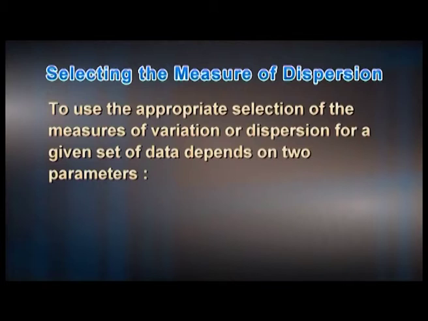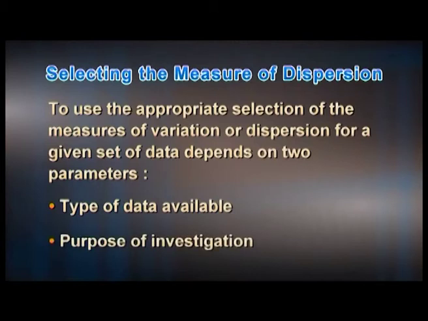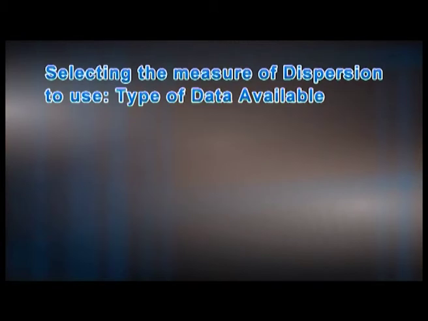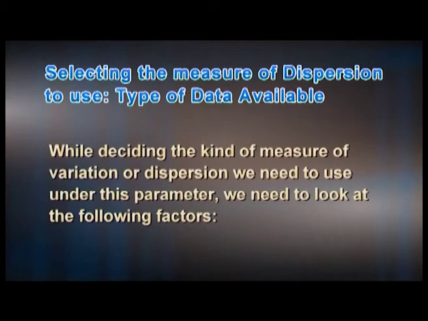Selecting the measure of dispersion to use. The appropriate selection of the measures of variation or dispersion for a given set of data depends on two parameters: type of data available, and purpose of investigation. Selecting the measure of dispersion to use: type of data available. While deciding the kind of measure of variation or dispersion, we need to use under this parameter.